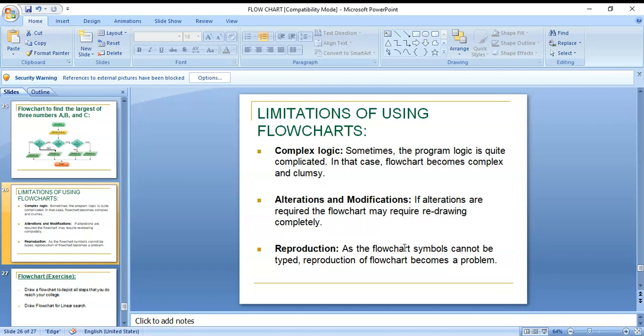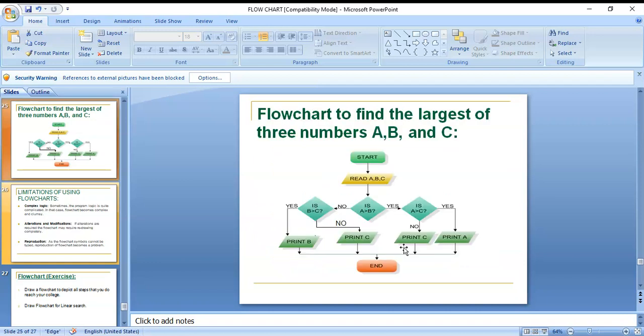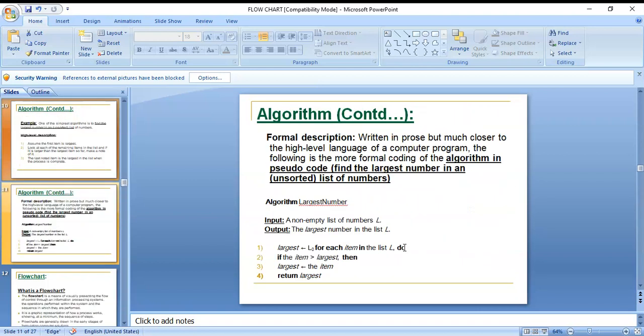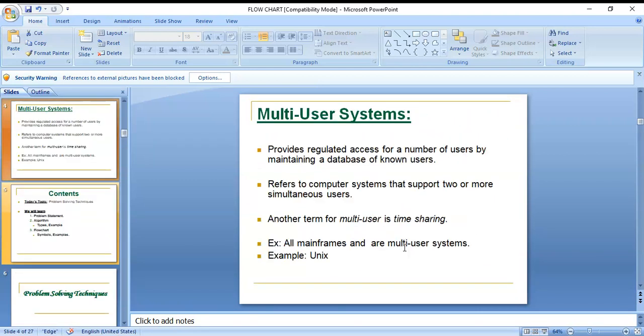Okay, next, alterations and modifications are there. If alterations are required, the flowchart may require redrawing completely, and reproduction is also a problem, as flowchart symbols cannot be typed, so reproduction of a flowchart becomes a problem. Okay, you can see the overview of today's class.